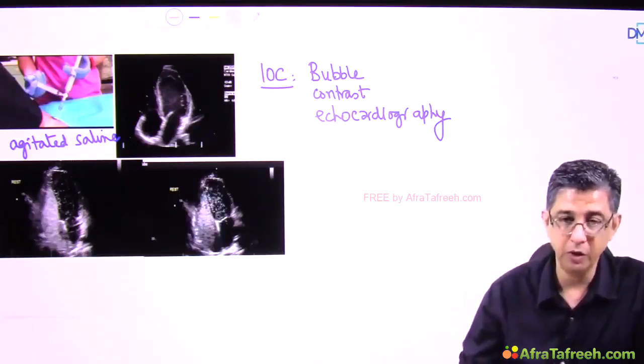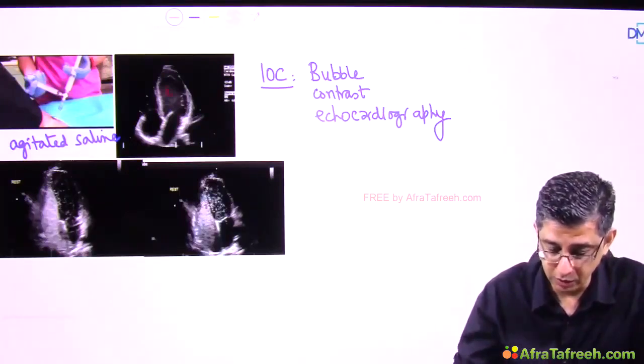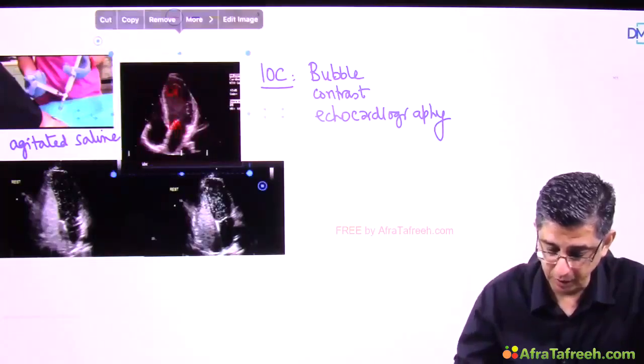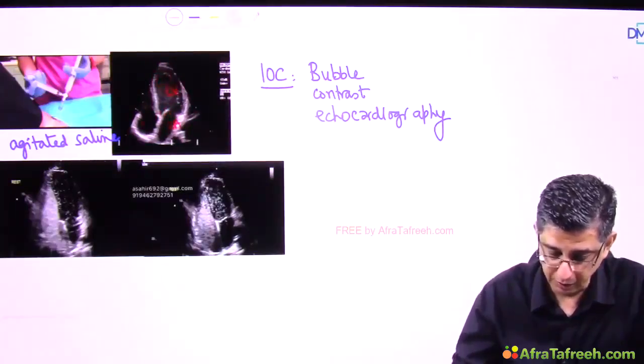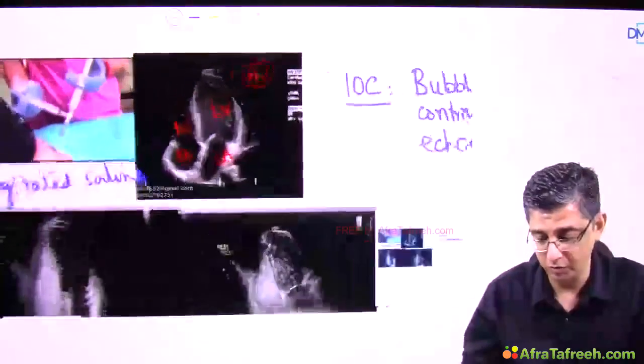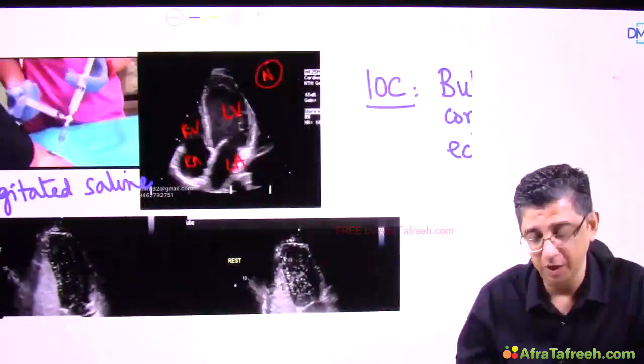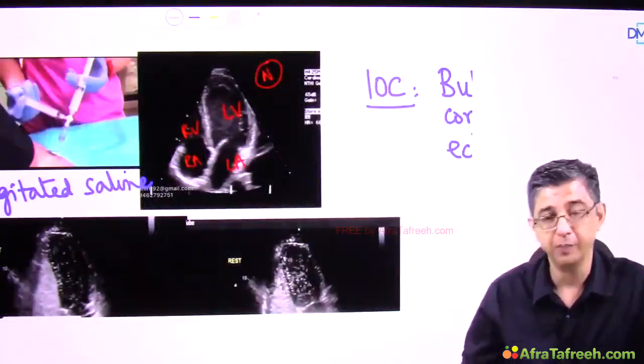If you look at one of the images that is shown here, you can see that this is the left ventricle, this is the left atria, this is the right atria, and some part of the right ventricle can also be visualized. So this is definitely a normal heart that I have shown here before you, and the chambers are the ones that I have shown on an echocardiography.